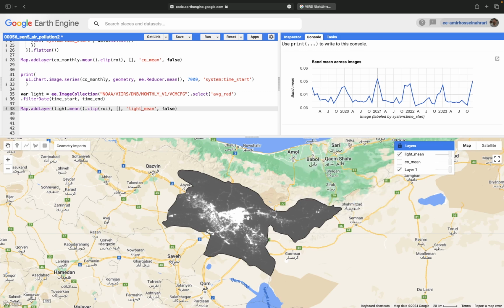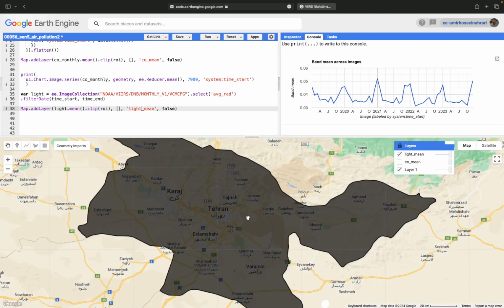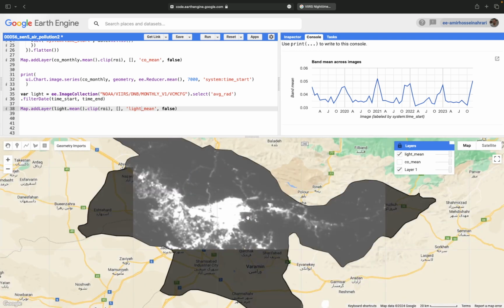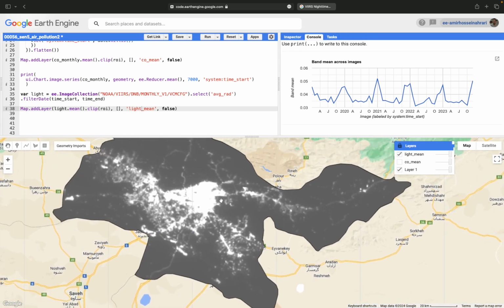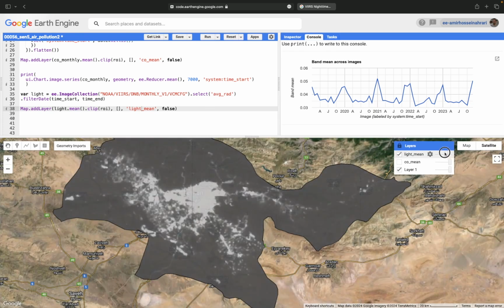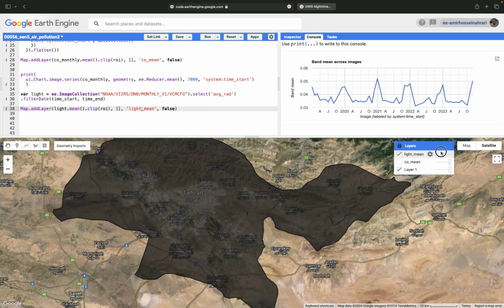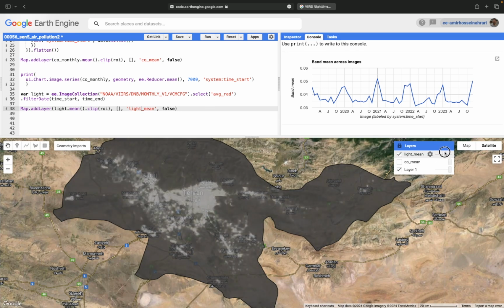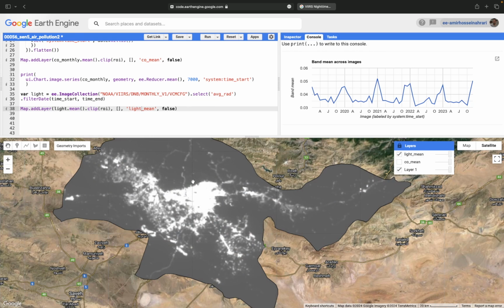As you can see, the night light data reflects the electricity or the lights emitted from the residential areas. As I mentioned earlier, Tehran is one of the biggest cities in the world, and it is a metropolis, and you can see the distribution of this city in the main area and also the surrounding region.